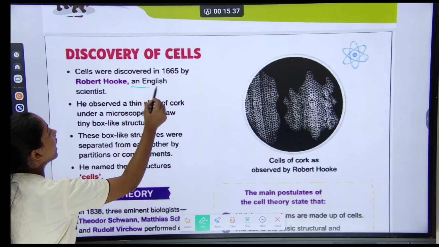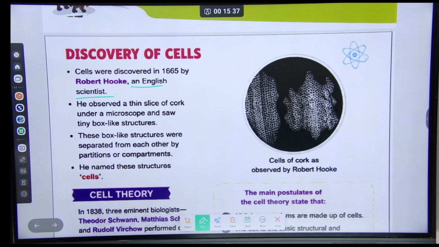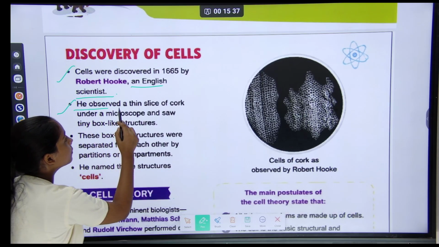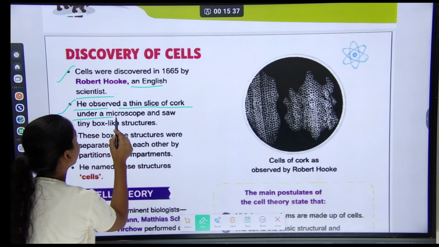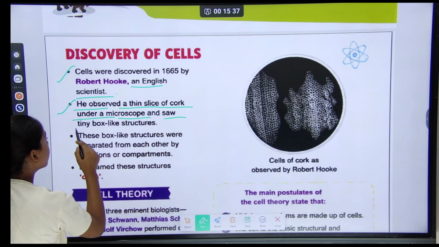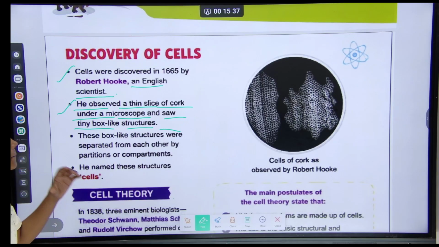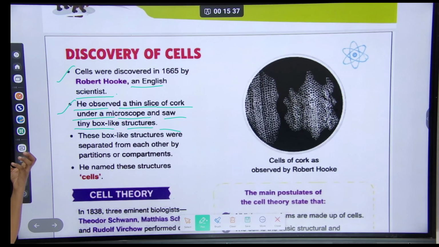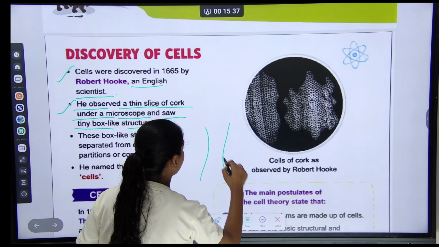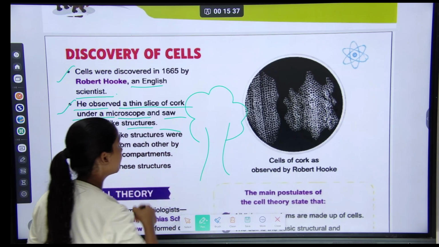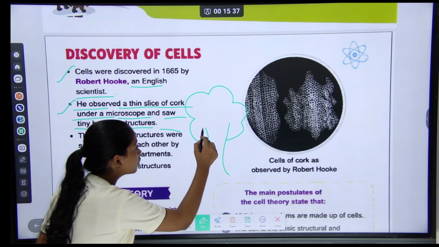Who is he? An English scientist. And the second point was that he observed a thin slice of cork under a microscope and saw tiny box-like structures. Robert Hooke took a tree, and this is wood.